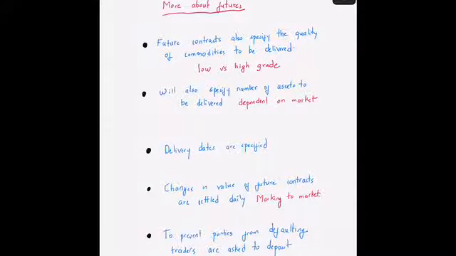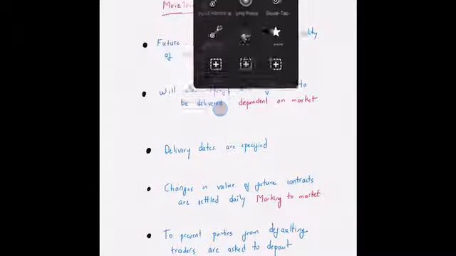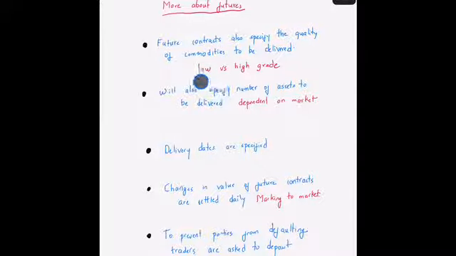So when you have a contract for a particular commodity, it will always come with these kinds of tags, whether the commodity is going to be low grade or high grade, which will be delivered at the end of the futures contract. Also, the futures contract will specify the number of assets to be delivered, and this is going to be dependent on the market.